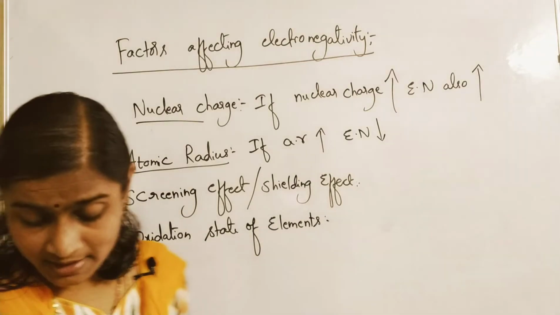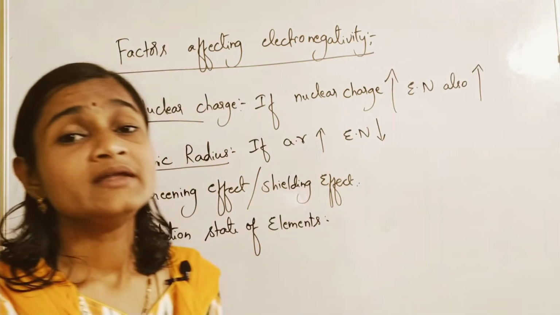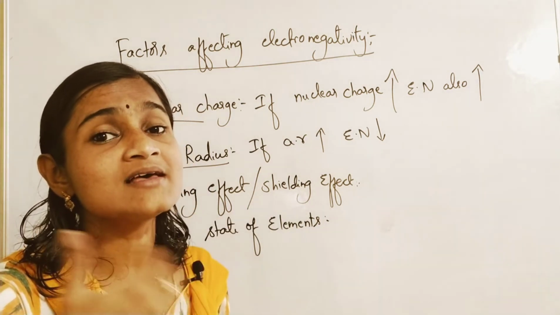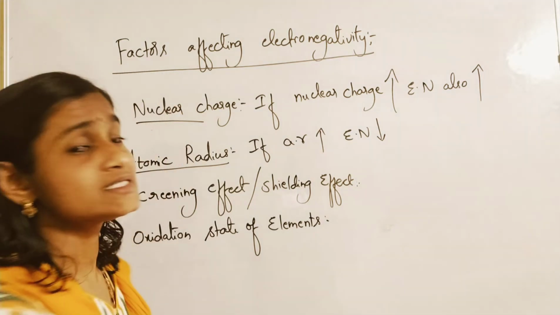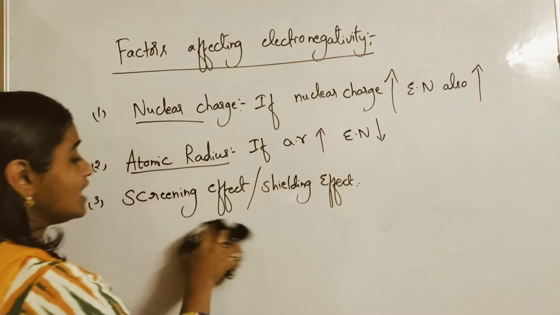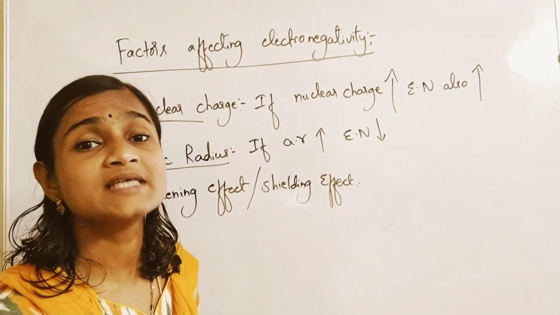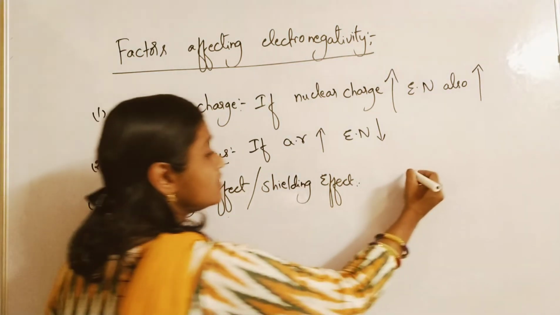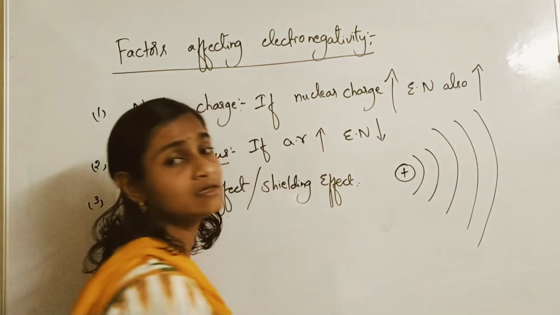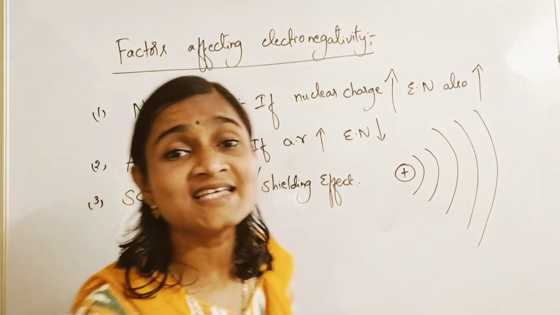And screening effect. Do you remember what is screening effect? Screening effect is a phenomenon in which the effective nuclear charge decreases because inner electrons act as screens or shields, so the nucleus cannot focus on last orbit electrons. We have learnt this in ionization energy also. If more number of shells are there, nucleus attraction on last orbit electrons decreases.